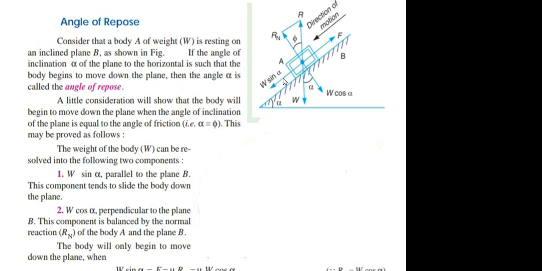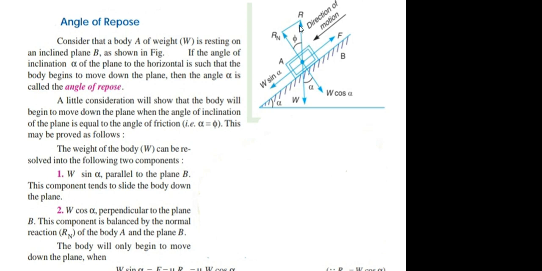So how to define the angle of repose? It is the angle of the inclined plane with the horizontal at which the body begins to move in downward direction without the influence of any force applied on this body.